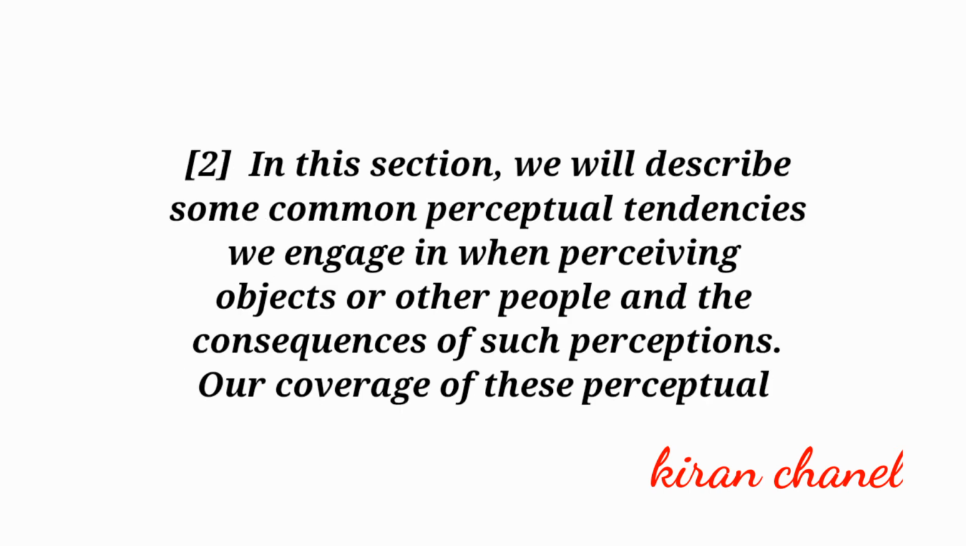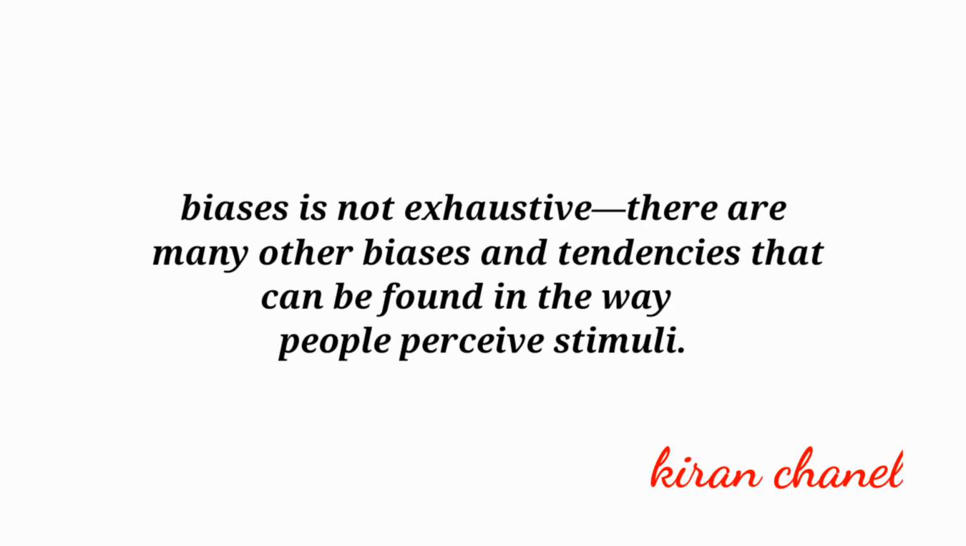In this section, we will describe some common perceptual tendencies we engage in when perceiving objects or other people and the consequences of such perceptions. Our coverage of these perceptual biases is not exhaustive. There are many other biases and tendencies that can be found in the way people perceive stimuli.